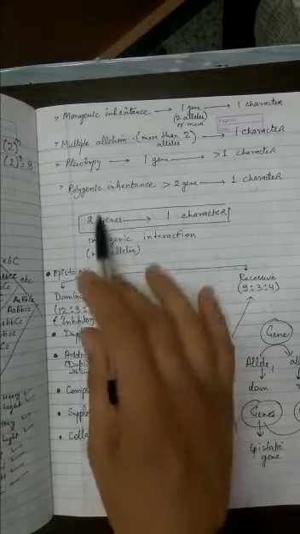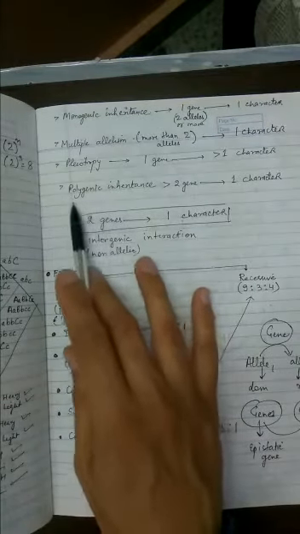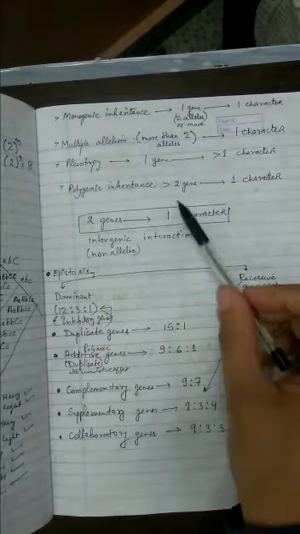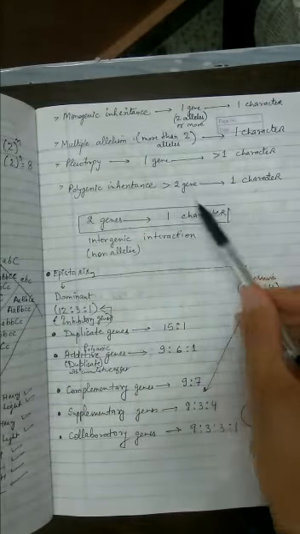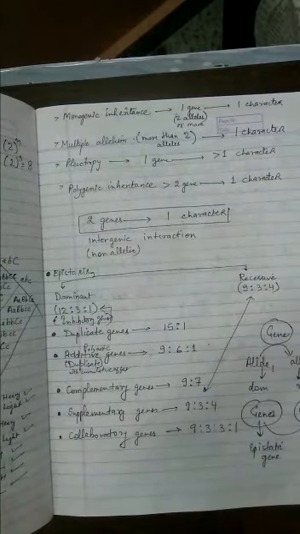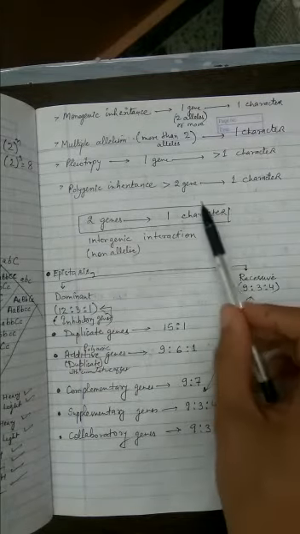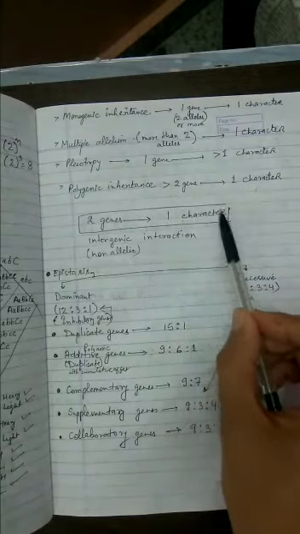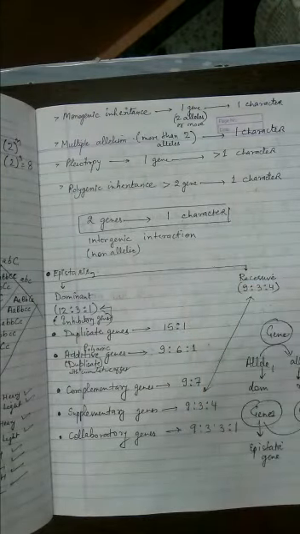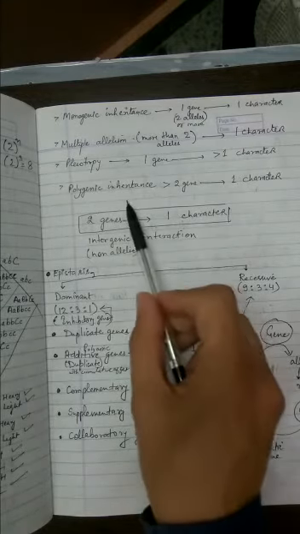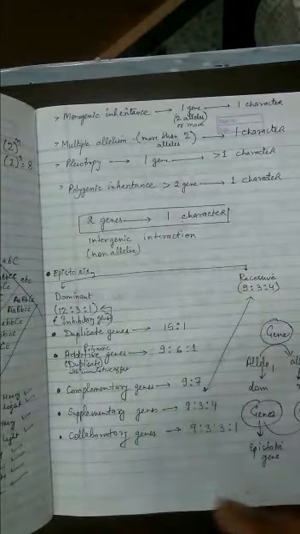But when we come to the topic of polygenic inheritance, please remember there are more than two genes. I have seen students writing more than one gene, or writing two genes and more than two genes. It's a wrong answer. You are supposed to say always more than two genes controlling one character is called polygenic inheritance. Example, skin color, human height, IQ level, chicken weight, etc. are examples of polygenic inheritance. Remember, these inheritances are controlled by more than two genes.